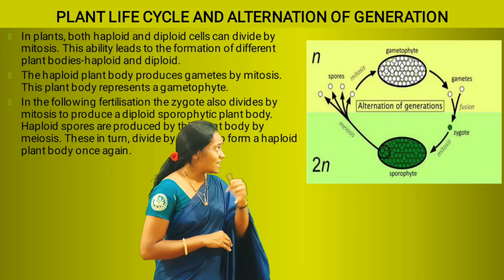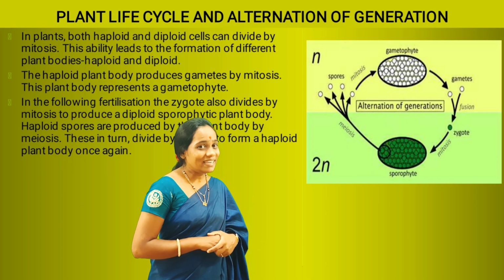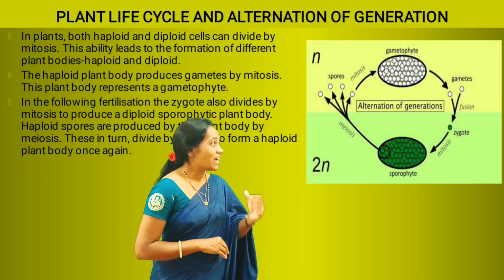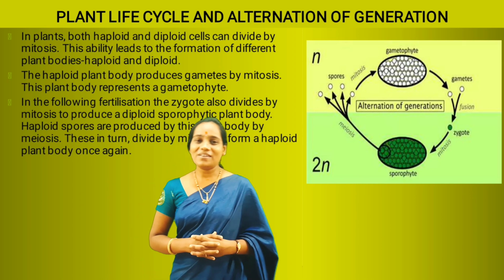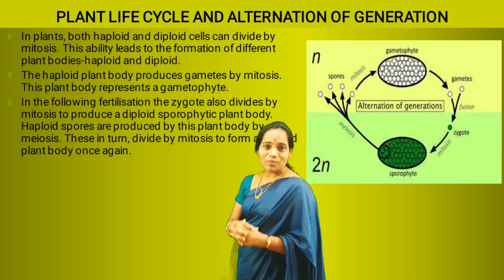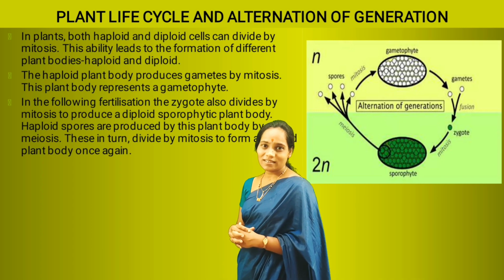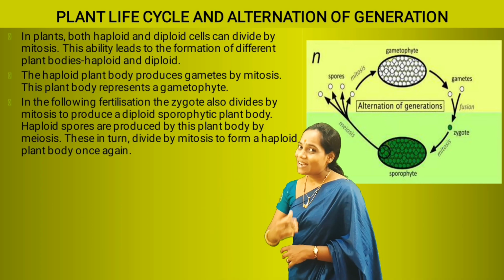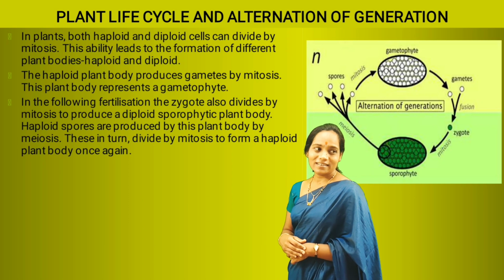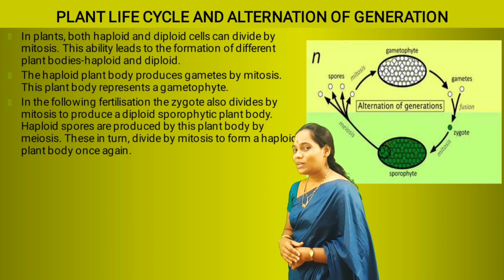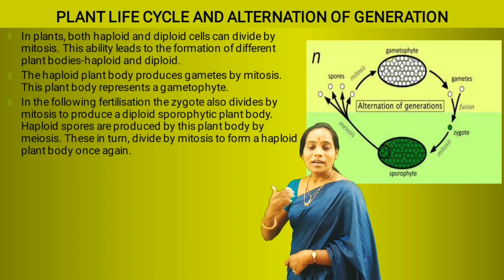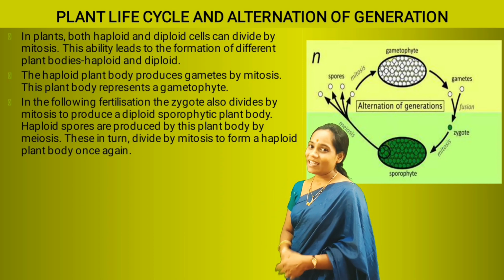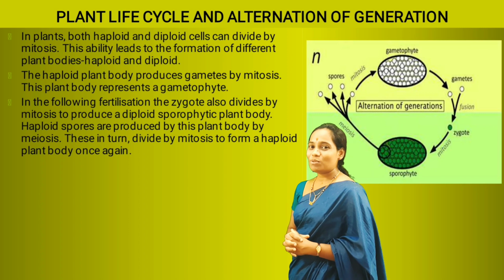You can see that the zygote undergoes mitosis to produce the diploid plant body, because the zygote will develop into the diploid plant body.